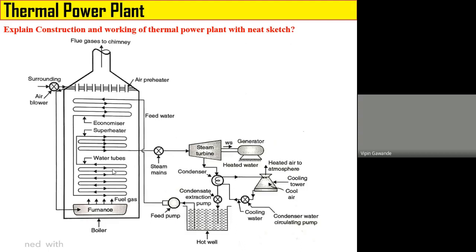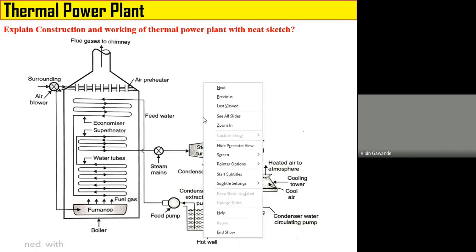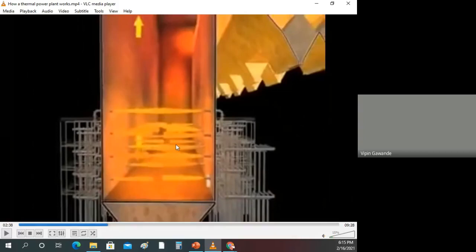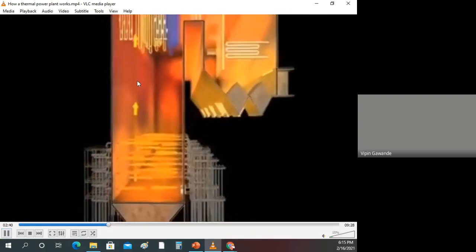Okay, so we'll see this conversion. This is the boiler, and this is the combustion of coal plus oil inside the furnace in the boiler. Because of the combustion of the coal plus oil, there is a generation of the flue gases. The arrows which are moving upward show the flue gases. Now, these are the various water tubes. The water inside these tubes is converted into superheated steam. The superheated steam is denoted with the white arrow.